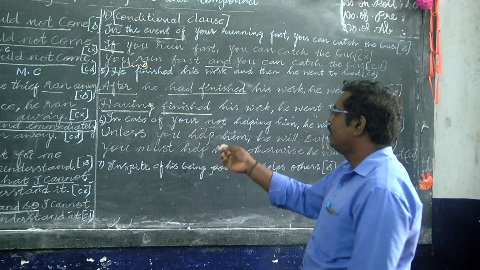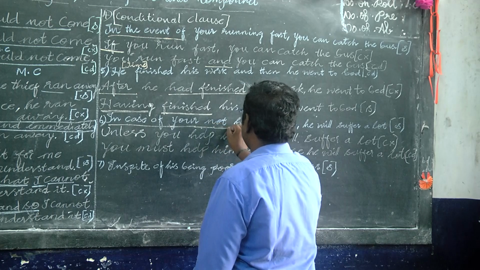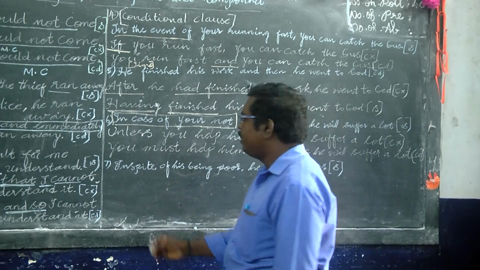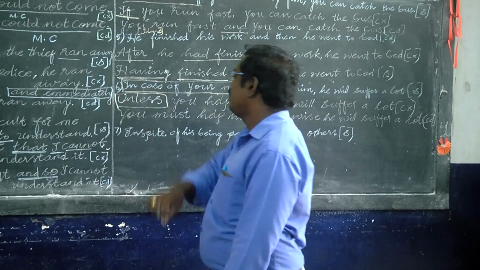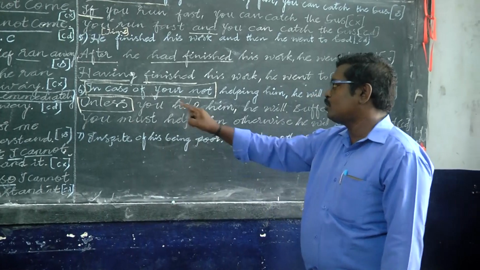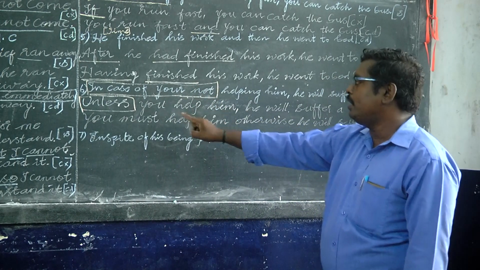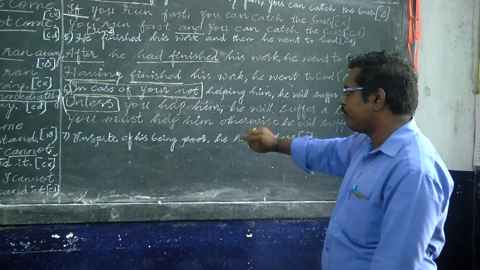So next, in the case of "unless", the negative form, the conditional clause. Complex: unless, subject you, verb help. Unless you help him, he will suffer a lot.